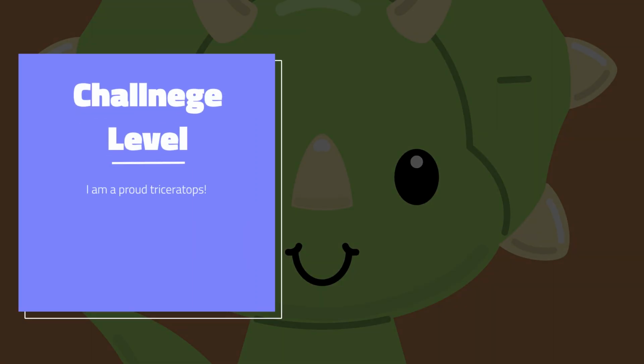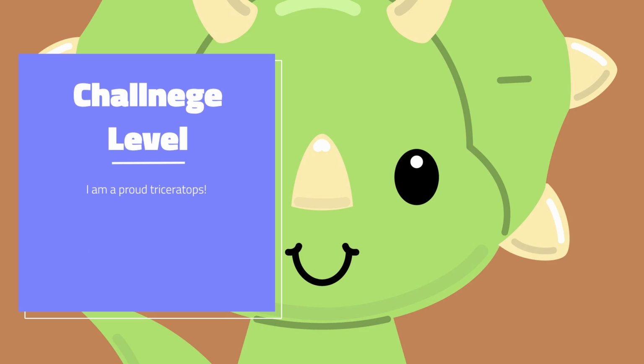As for the challenge level, I picked to be the Triceratops because I did some simple exploration but still learned a lot along the way.